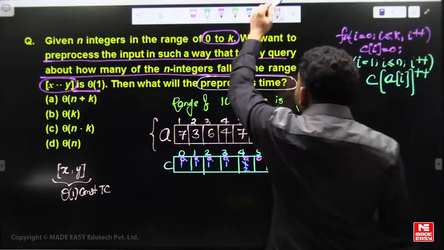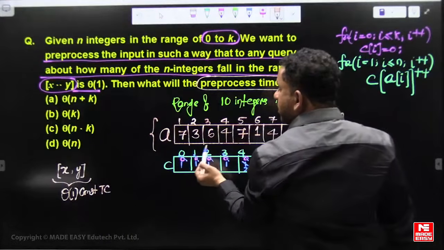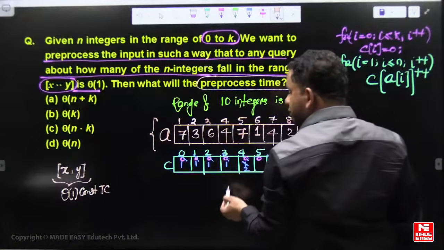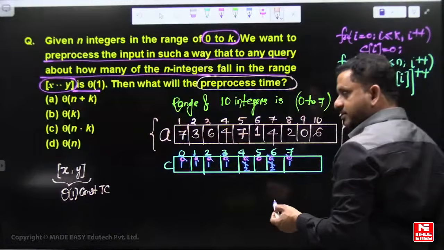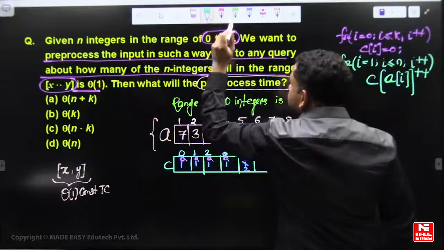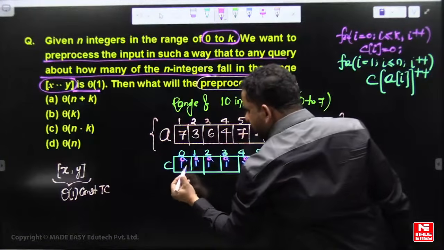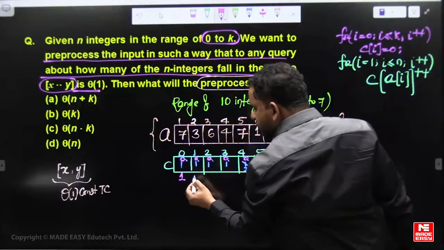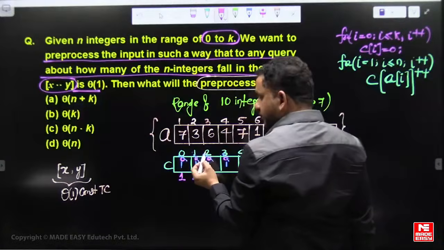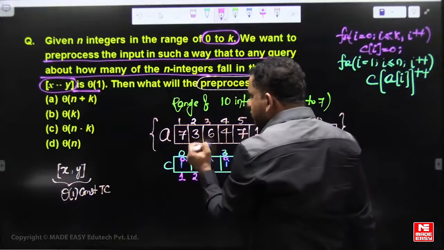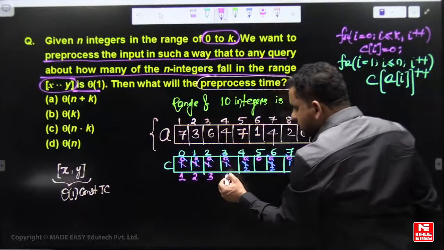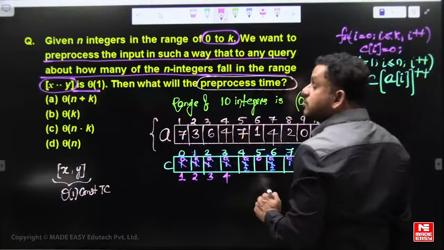Then the number of elements of 1 is 1, the number of elements of integer 2 is 2, the number of elements of integer 3 is 1. If you add this sum with the previous count, count of 0 is 1. Count of 1 is count of 0 plus count of 1, which is 2. Now I can say there are two integers in the array less than or equal to 1. 2 plus 1 is 3. Updating count again, 3 plus 1 is 4. It means 4 integers are less than or equal to 3.